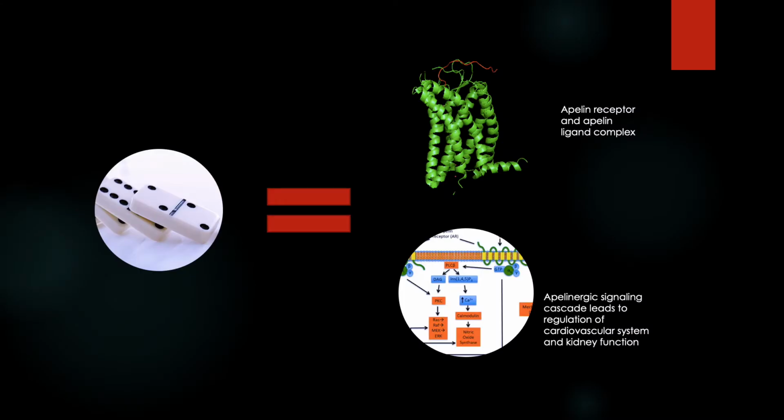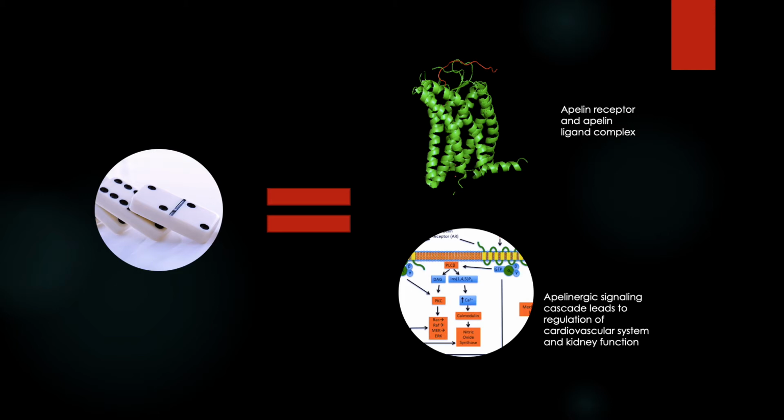I want everyone to imagine a domino cascade, where one domino knocks over two dominoes, and then those two dominoes knock over four, and then eight, and then 16, and so on and so on. You can imagine the vast number of dominoes that will fall over at the very end. Hundreds, thousands even, depending on how big you imagine this cascade to be. And to think, it all started with activating that one domino.